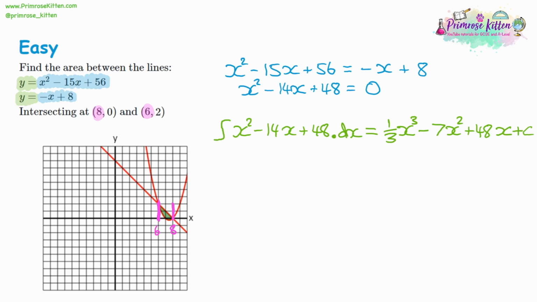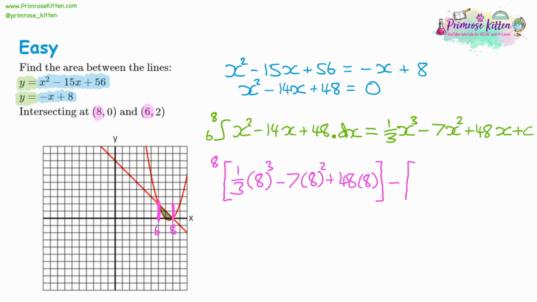So what I want to do now is integrate this between 8 and 6. So if it's a definite integral, start off with the largest one, the 8. So we want 1/3 of x, which we're now going to say is 8, and that's cubed. We're taking away 7 lots of x, which is now 8. And we're adding on 48 lots of 8. Now, you might remember from these, you don't need the plus c, because our next step is to take away the same substitution, but using a 6 instead.